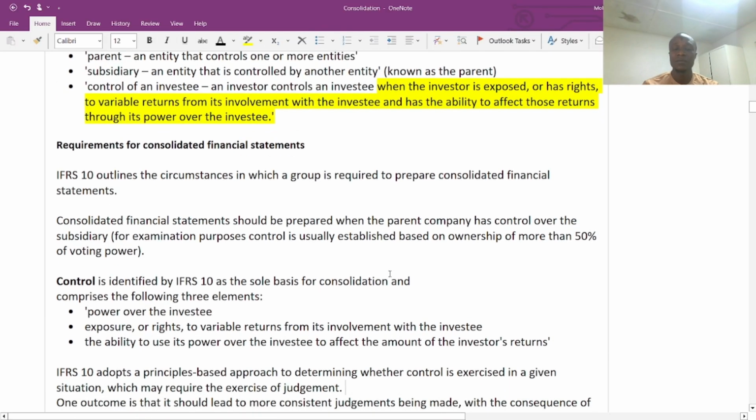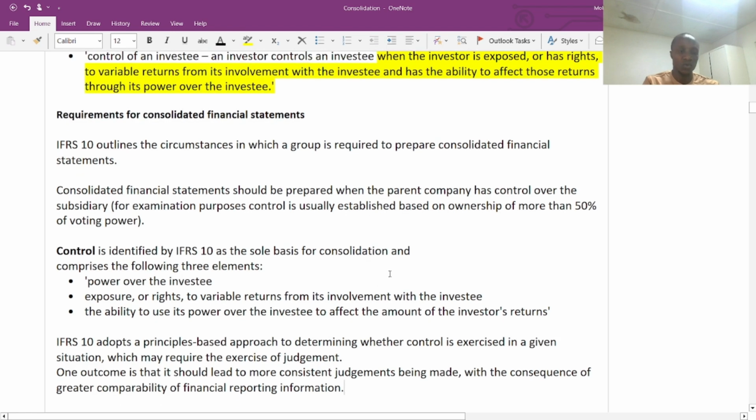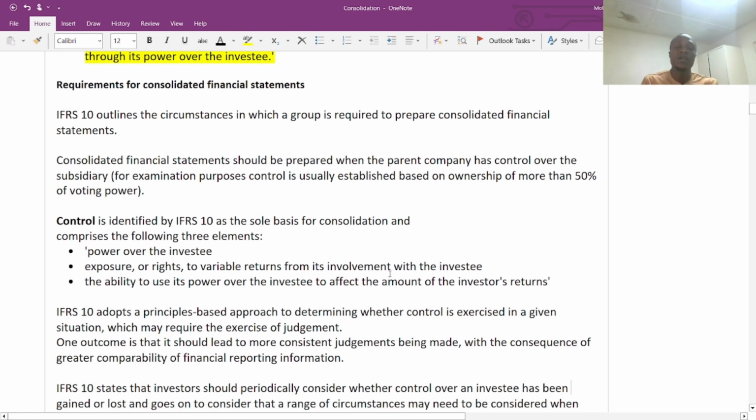According to IFRS 10, the circumstances that precipitate the group structure should be known. That's why we are going to prepare the consolidated financial statement. So now let's understand what control is, because it's key. For us to prepare a consolidated financial statement, there should be control. It's a must that control exists, because the concept of control will give rise to the preparation of the consolidated financial statement, because the parent company is an independent legal entity on its own, while the subsidiary is an independent legal entity on its own.